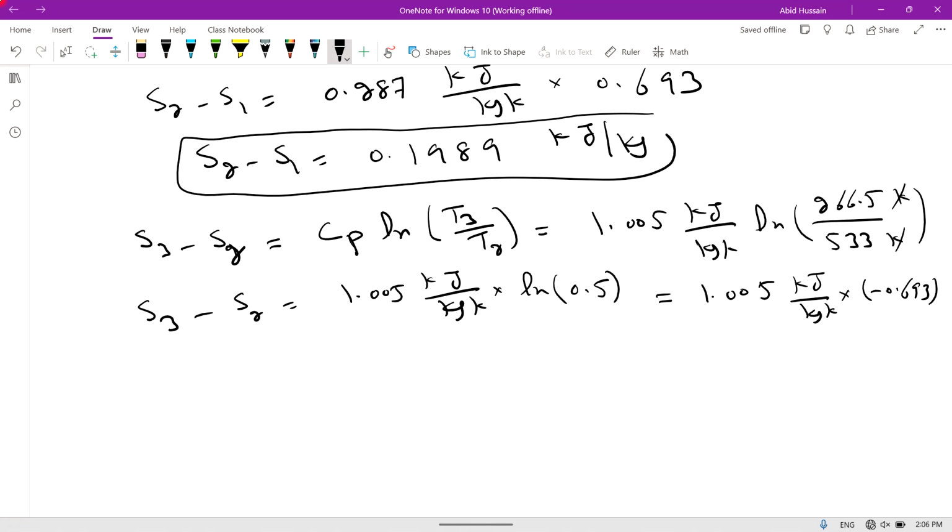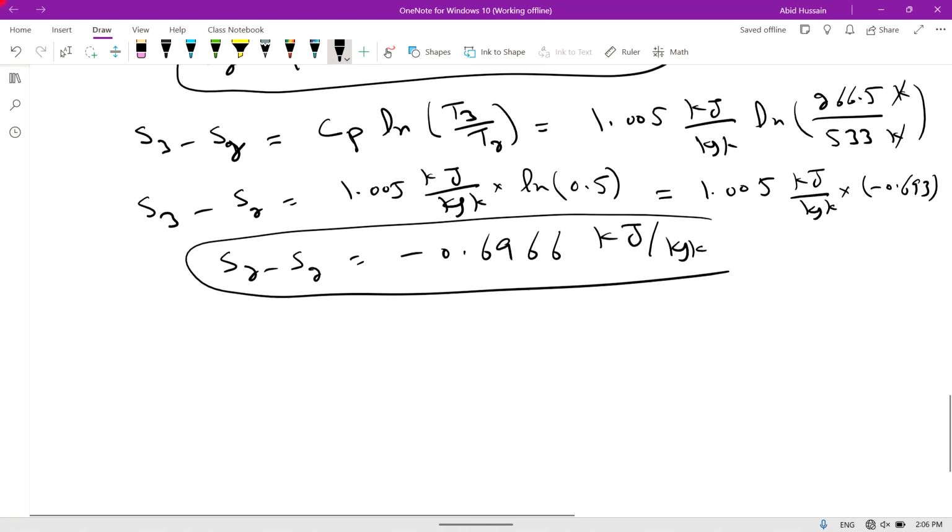Multiplying these two values, S3 minus S2 is equal to minus 0.6966 kilojoule per kilogram per Kelvin.